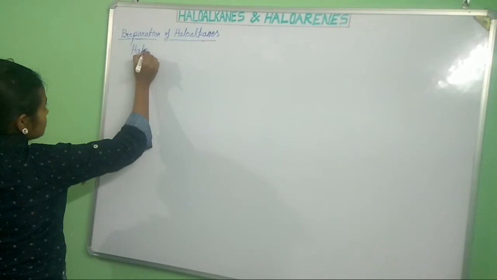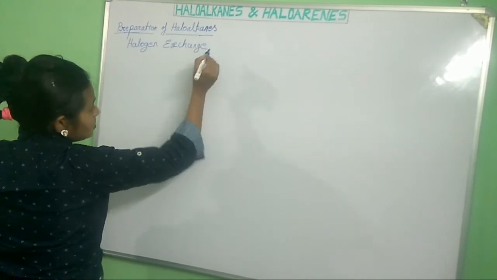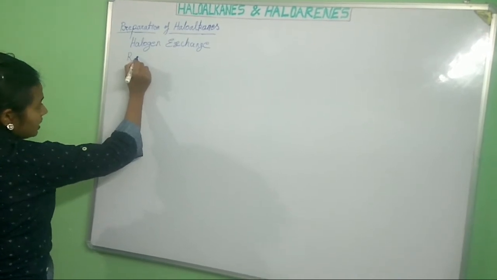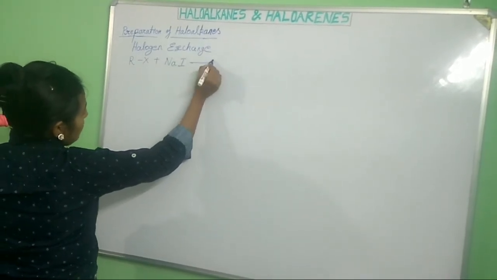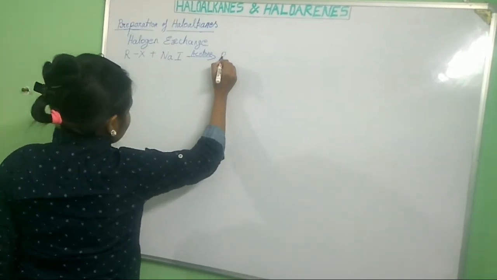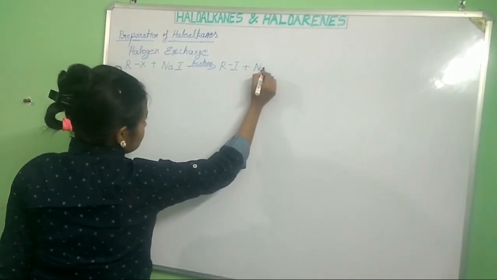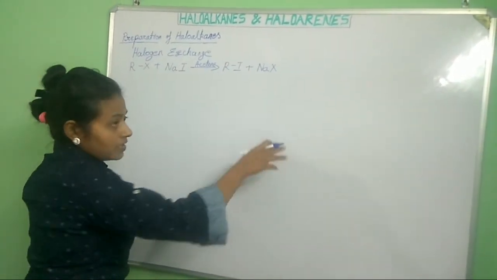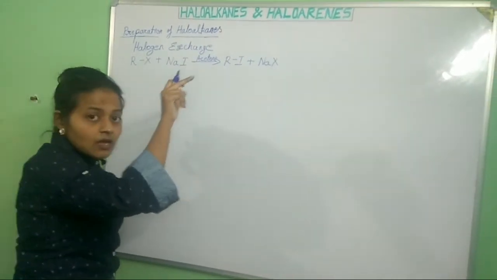Now let us see the preparation of haloalkanes by the halogen exchange method. This method is useful for preparation of iodoalkanes. For example, if you take any bromoalkane or chloroalkane and react it with sodium iodide in presence of acetone and reflux it, we will get iodoalkane, RI, plus NaCl or NaBr. NaCl or NaBr are less soluble in acetone, so they get precipitated out, and hence according to Le Chatelier's principle, this reaction runs in the forward direction.